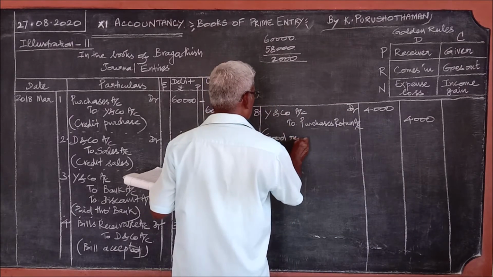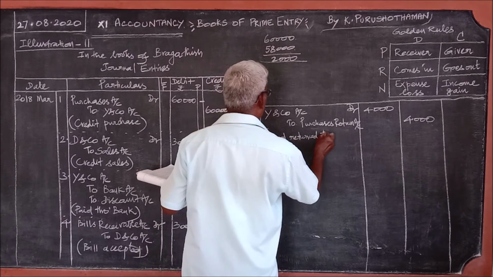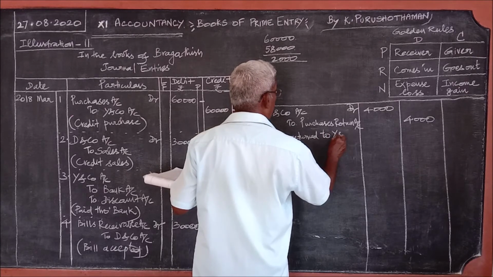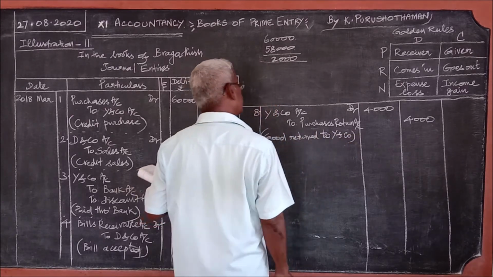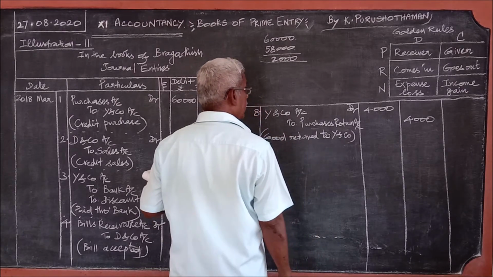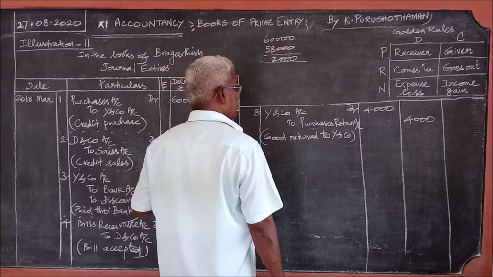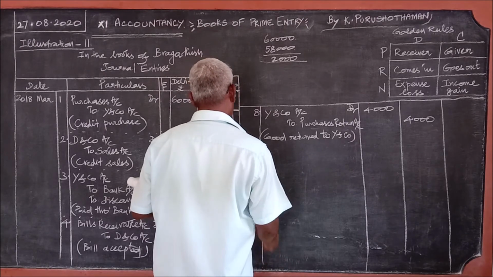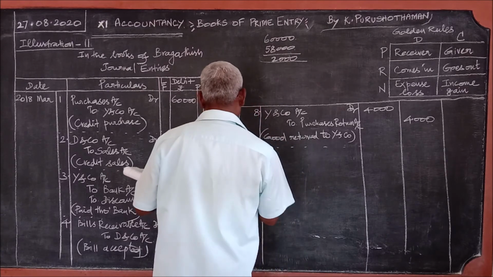Goods returned to Y and Co. That's all. In this case, Y and Co debit 4,000 to purchases return account. Then leave a line gap. Then for 9.